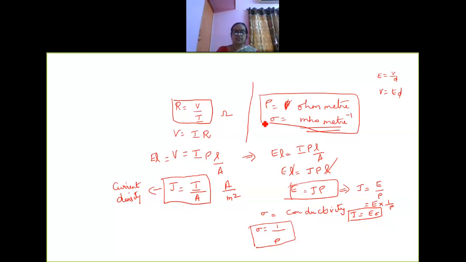Now all these are one or the other form of Ohm's law. For all these things, the basic is Ohm's law. So R is equal to V by I, J is equal to I by A. Then I have one more formula for J, which is equal to E into sigma, and sigma is nothing but 1 by rho. All these formulas are discussed in your textbook, children.